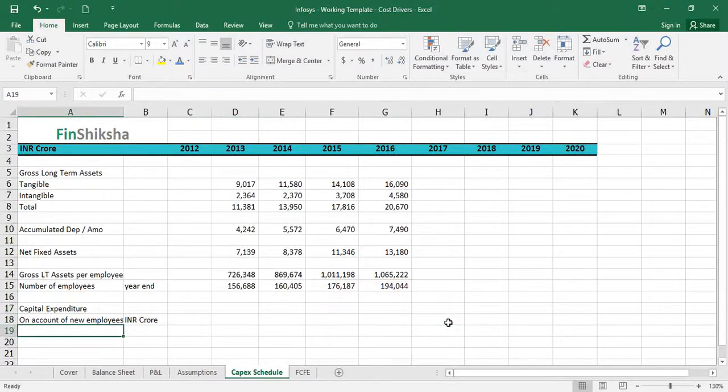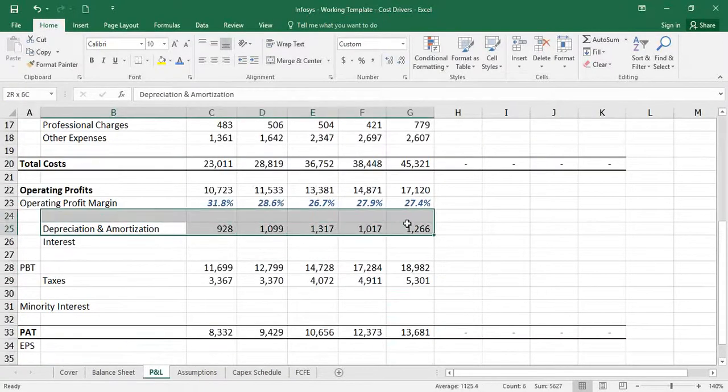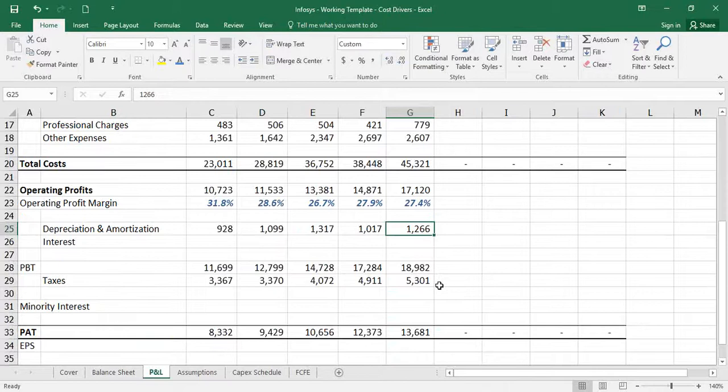Now, even if the company does not add any capex, there is going to be a capex on account of maintenance, right? You do have wear and tear every year that has to be replaced. Now, where do you get wear and tear data? To get it, we find that there's a number called depreciation. This depreciation in a way is telling us the wear and tear for that year.